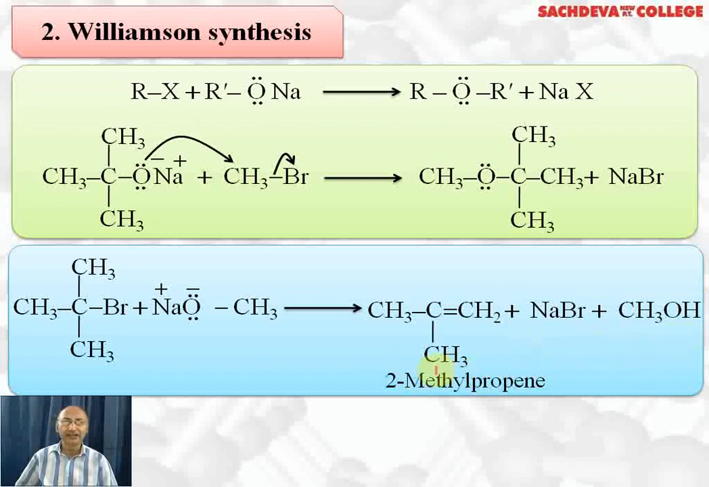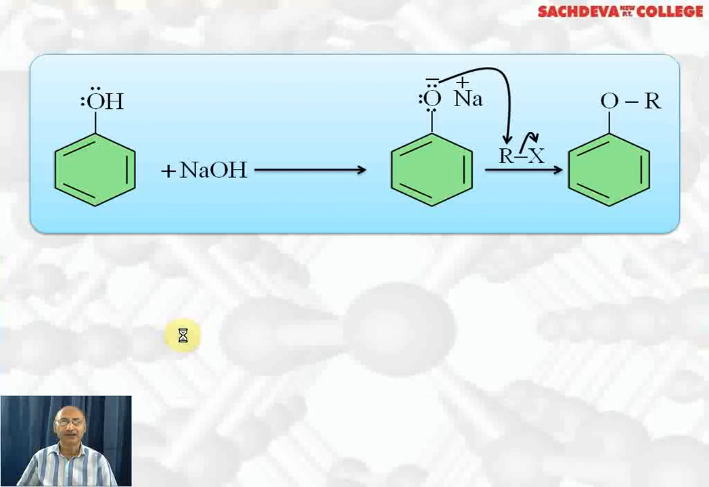So be very careful: if you want to prepare tertiary butyl methyl ether, you have to take the sodium salt of tertiary alcohol and react with a primary halide. If you take tertiary halide and sodium salt of alcohol, you will get alkene. That is, elimination reaction will take place due to the presence of the strongest nucleophile.